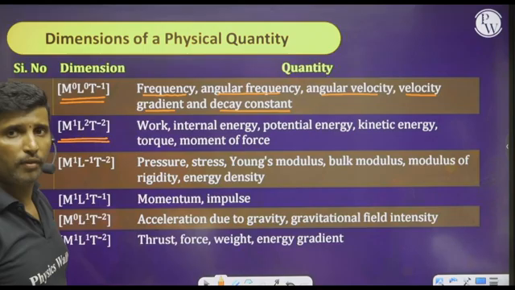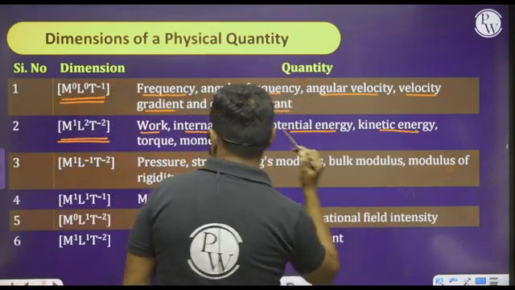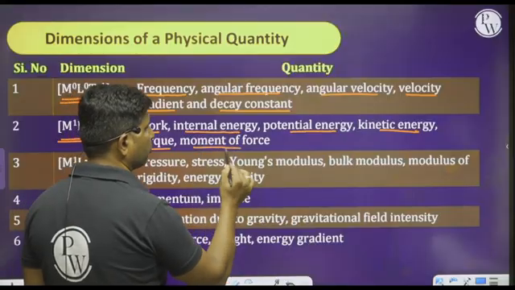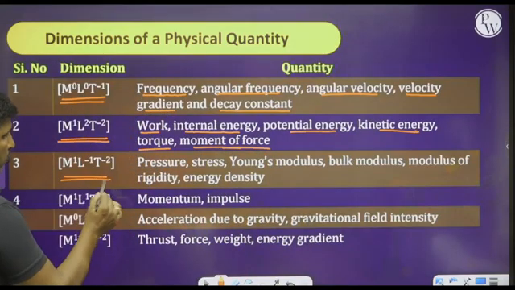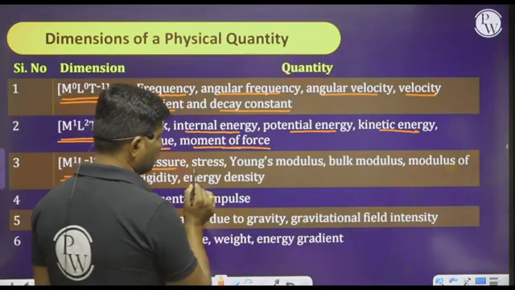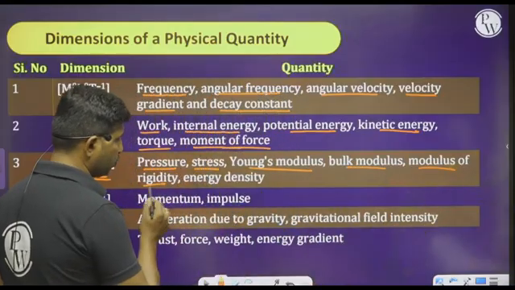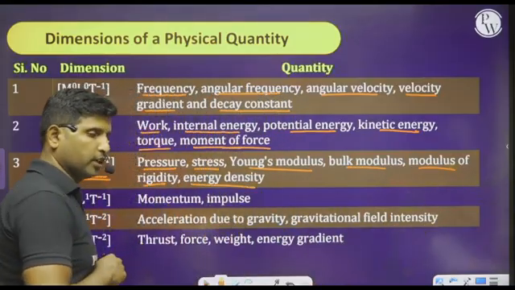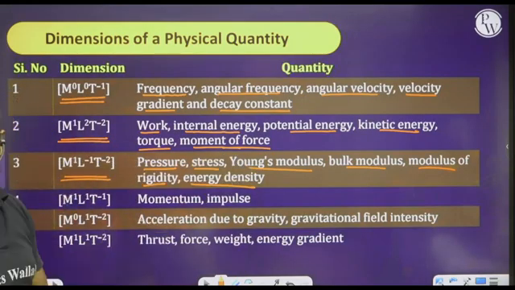This is the dimensional formula of all these quantities: work, internal energy, potential energy, kinetic energy, torque, moment of force. Similarly, observe this, M power 1, L power minus 1, T power minus 2: pressure, stress, Young's modulus, bulk modulus, modulus of rigidity, energy density. So these are all the quantities which are having the same dimensional formula.